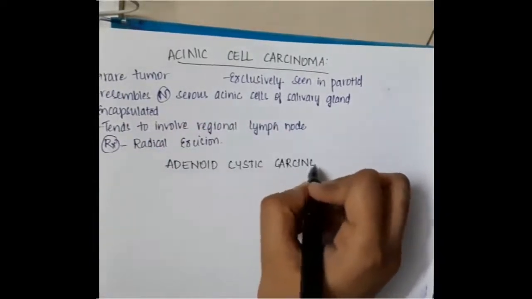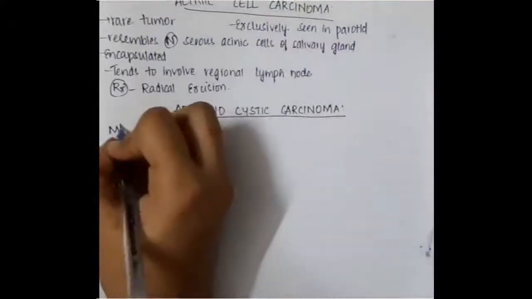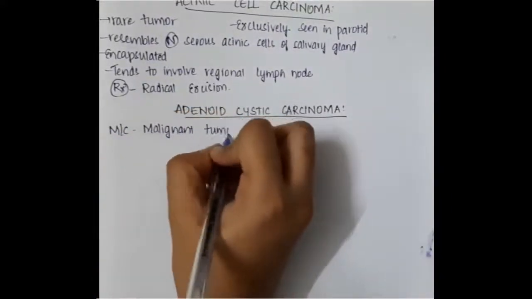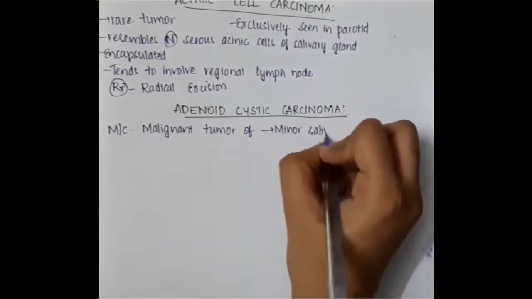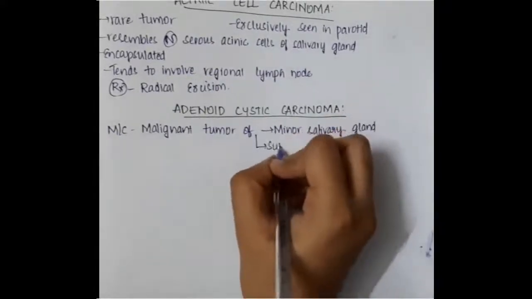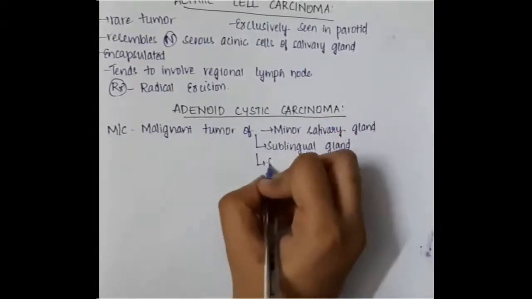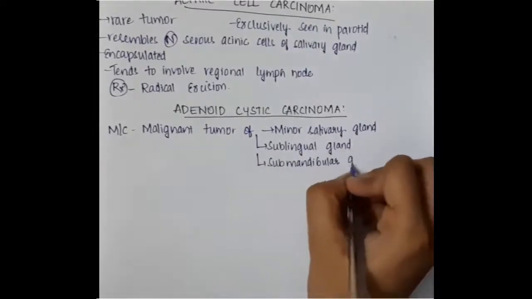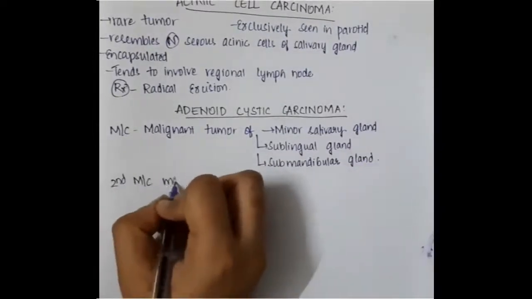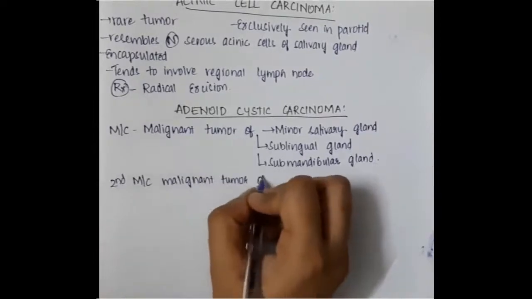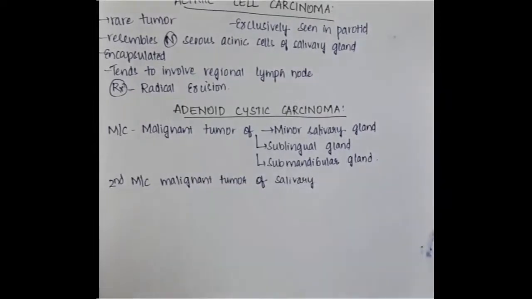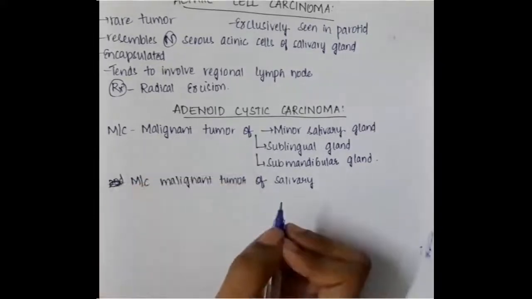Then adenoid cystic carcinoma. Adenoid cystic carcinoma is the most malignant tumor of the salivary gland, that too of the minor salivary glands. It is a malignant tumor of the sublingual gland and submandibular gland. This adenoid cystic carcinoma is also the second most common malignant tumor of the salivary gland, which is seen after mucoepidermoid carcinoma.